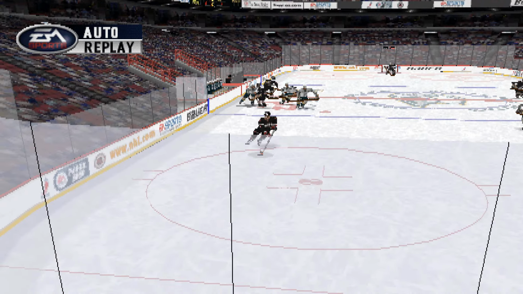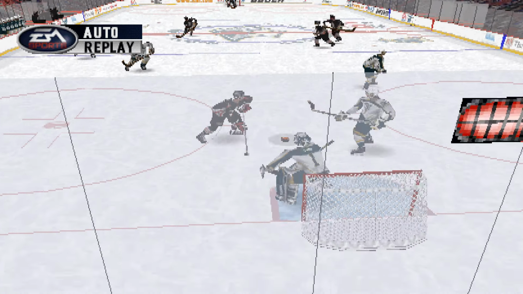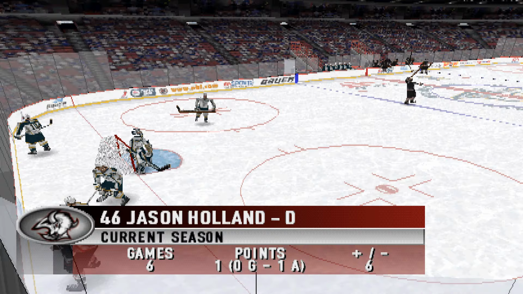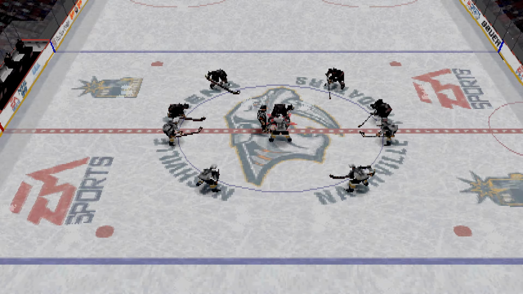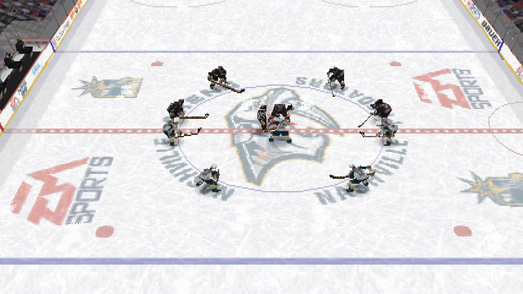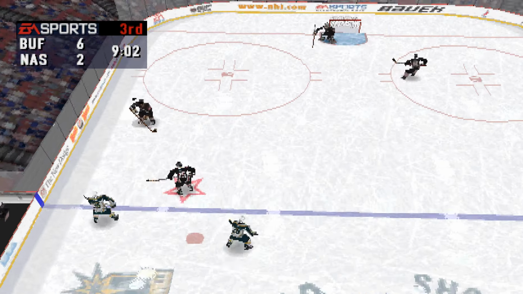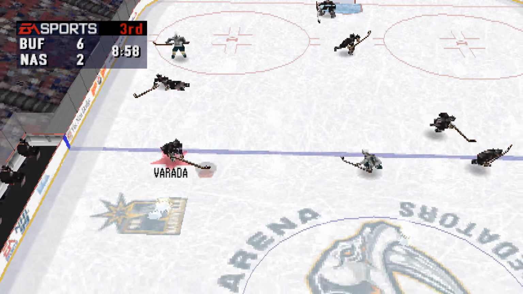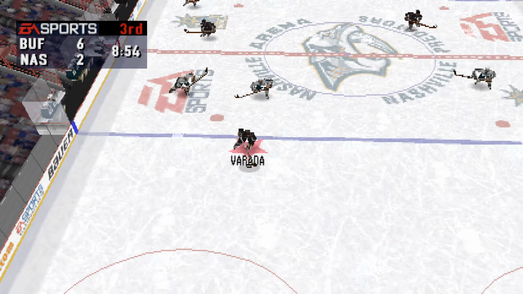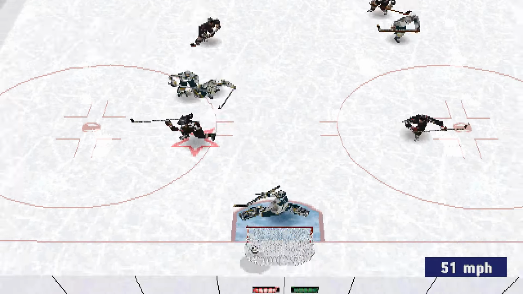Here's how that one unfolded. Here he has the puck. He let a wrist shot go that beat him upstairs. Bordelot gets to the circle. He'll face off against Holzinger. Buffalo goal, scored by number 46, Jason Holland. Assisted by number 40, Rumen Nadur.